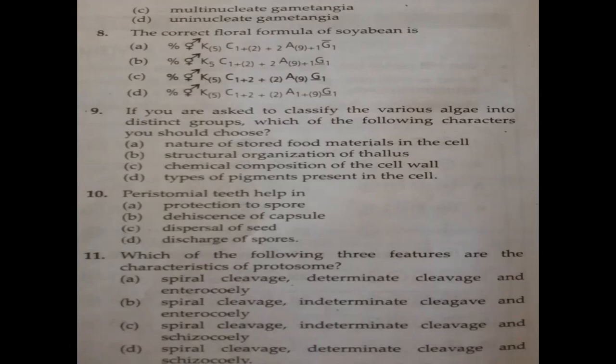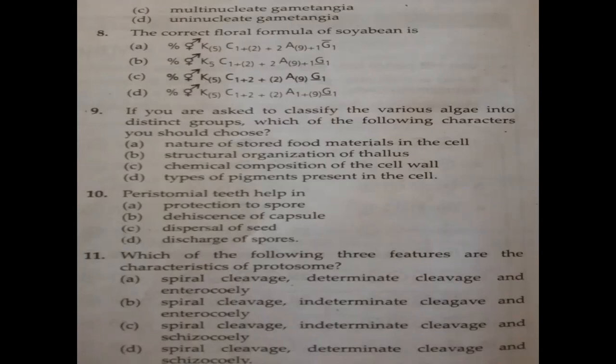Options: spiral cleavage. That means the animal cleaves in a spiral shape, like zigzag. Okay, Z shape, like that. It happens. So the first point you see is the same in all 4. Determinate cleavage. That means how many parts it forms. That is already known.